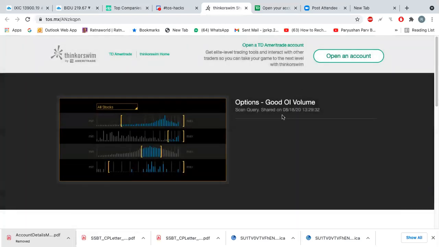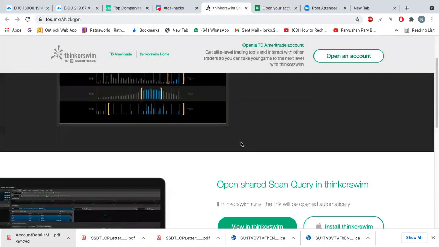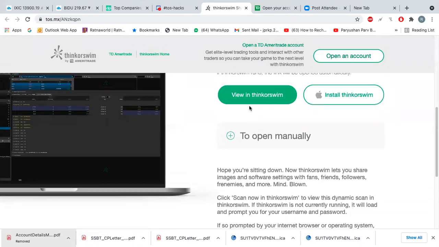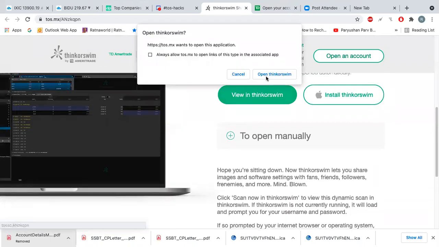Now I don't remember how to take that. Okay, view in thinkorswim. You put it here, open thinkorswim, and in thinkorswim you will see that. Else we can copy that URL and click on it, and it will show you view in thinkorswim.